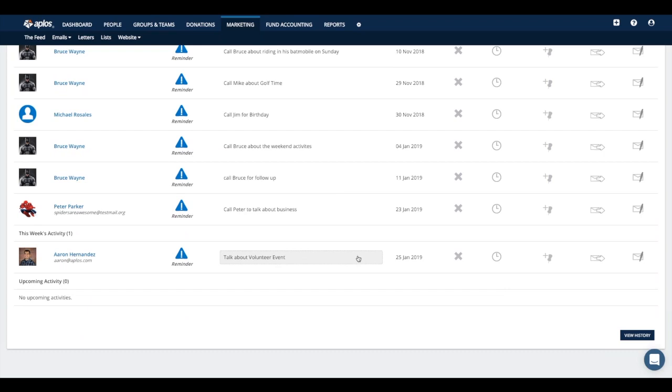So most people, what they'll do is they'll check this feed area maybe once a day or a couple times a week, just to make sure that they are getting through the tasks that they have assigned for themselves for the week or the month. And so from here, when you are ready to work on this reminder, you can either click the X to dismiss it altogether. You can postpone it if you want to. You can add a note to that reminder, or you can send an email template that you have, or a personal email that you can send out to that person, so that you can take care of that conversation right here from the software if you wanted to.